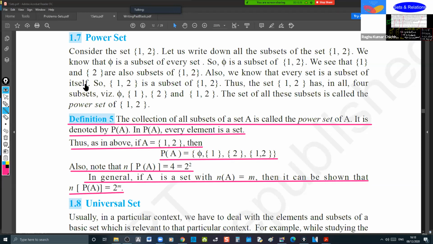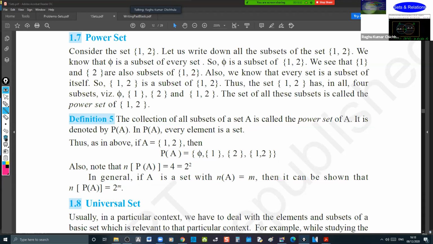That's right, so that's what I said. The number of elements present in the power set is equal to 2 power n, where I took n elements there. That's the point you have to notice. And the book did not say anything about improper or proper.